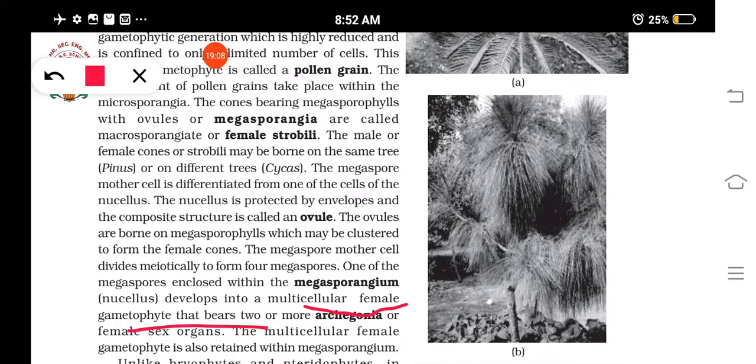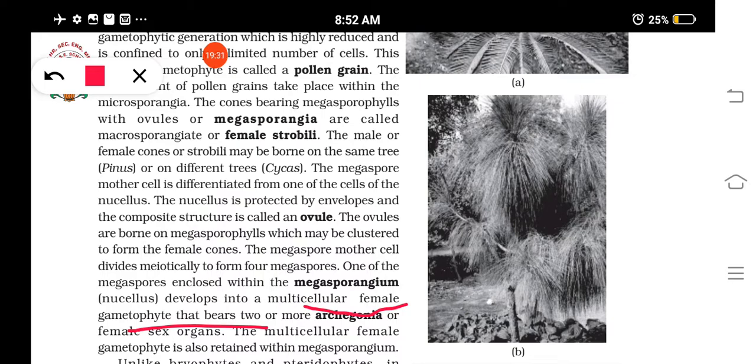So you can find the female gametophyte is also reduced, with no separate independent life for the female and male gametophyte. The female and male gametophyte are completely dependent on what? The sporophyte. On the other hand, in bryophytes, compare how it was.